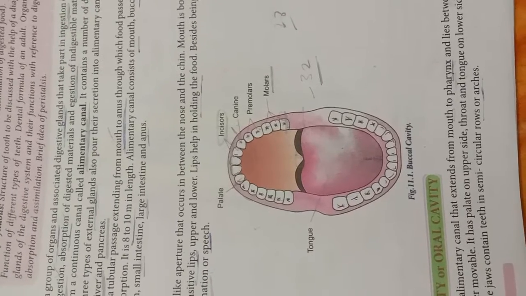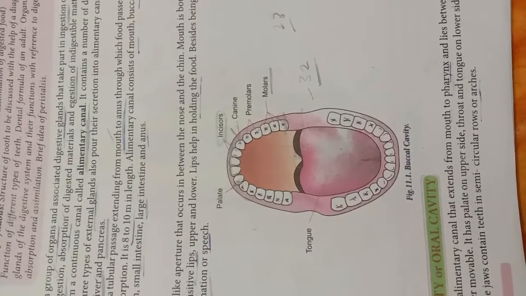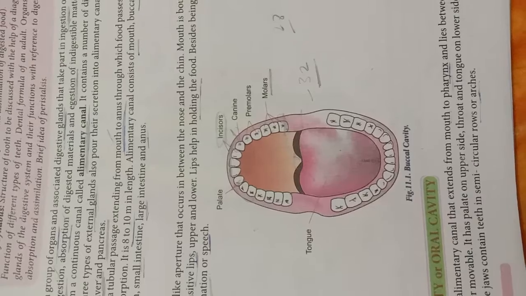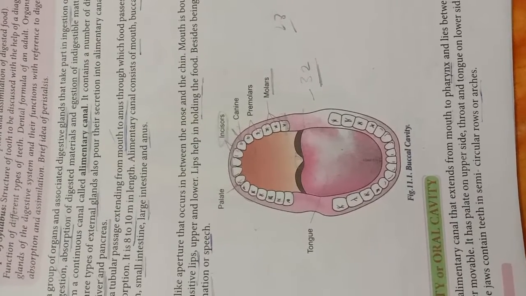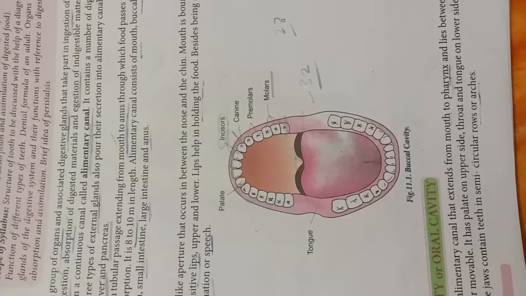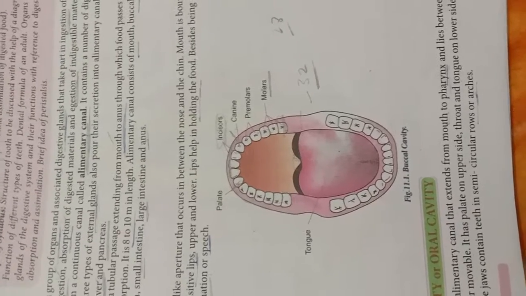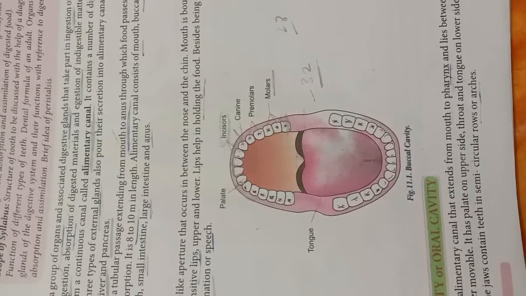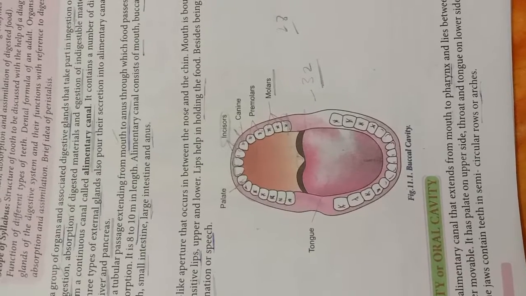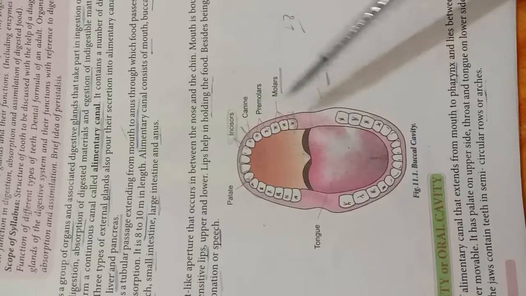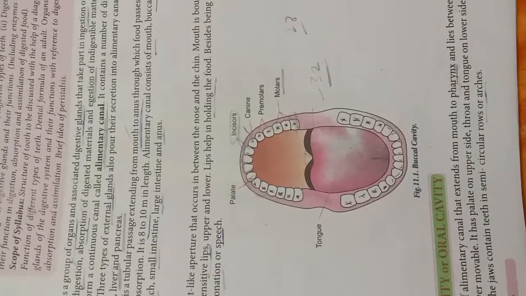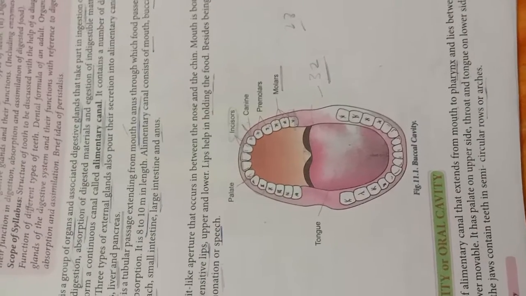Teeth make up our denture. They are very sharp, and there are four kinds. In mammals, teeth are embedded in sockets in the upper and lower jaws. There are two main jaws. Basically, we are heterodonts: the size and shape of the teeth differ from one another. Not all the teeth are similar.